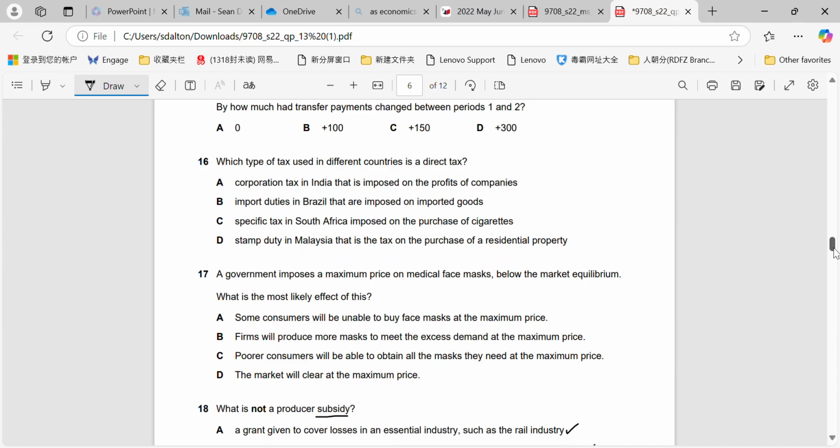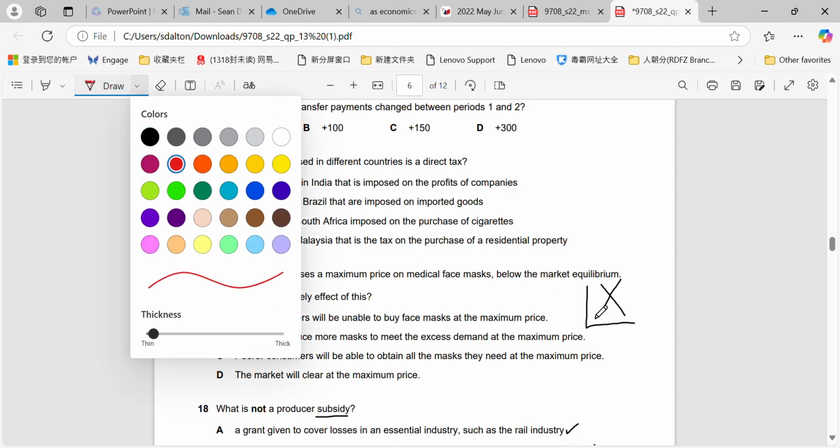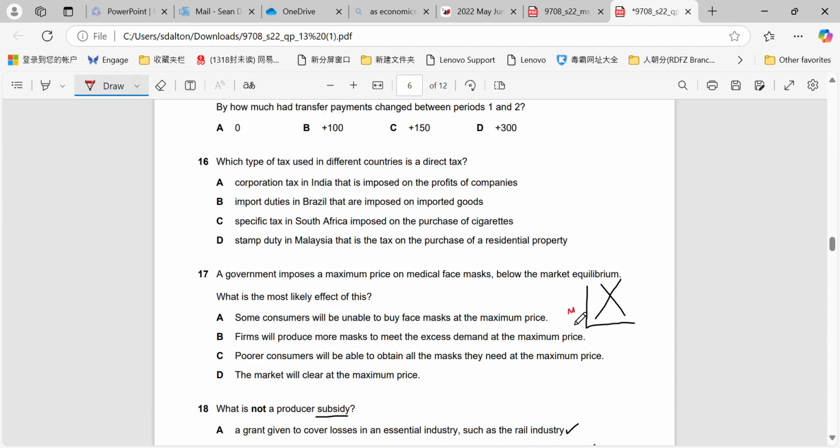Question 17. A government imposes a maximum price on medical face masks below the market equilibrium. What is the most likely effect of this? Okay, so just remember, maximum price. If I just draw it very quickly here, I'm not going to fill it in completely. They told us that it's being put below equilibrium, which is good. That means we know that it is going to be effective.